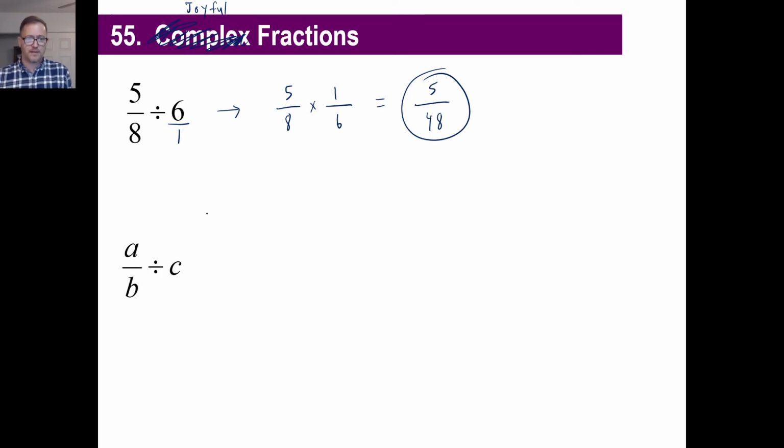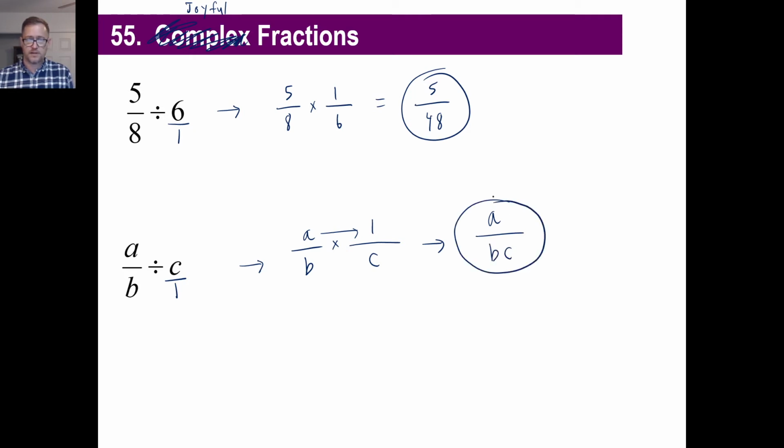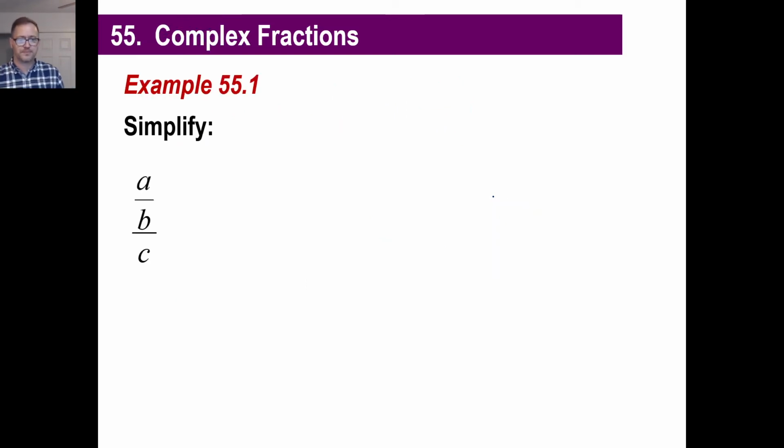You got a over b divided by c. And again, you can do this c over 1. You can always do that. So you can just rewrite this thing. Go a over b. And of course you divide, which means you flip the second fraction and you multiply. So you're going to go not c over 1, but 1 over c. And then you do exactly the same thing you've always done with fractions. Tops get multiplied, bottoms, and then you have a over bc, and that's it. That's all you need to do. Done. Okay. All right, let's do another one.